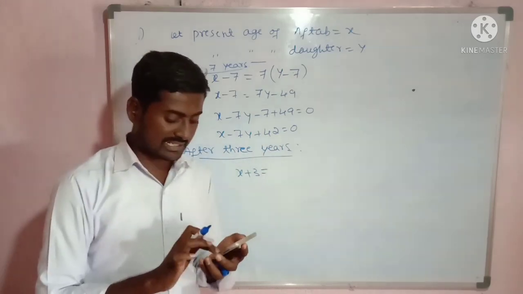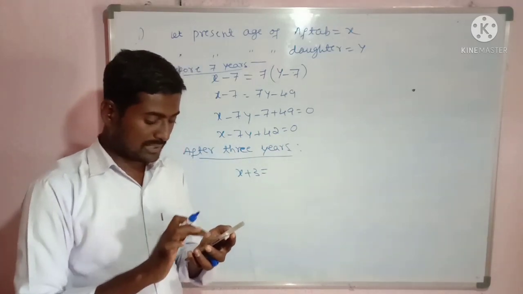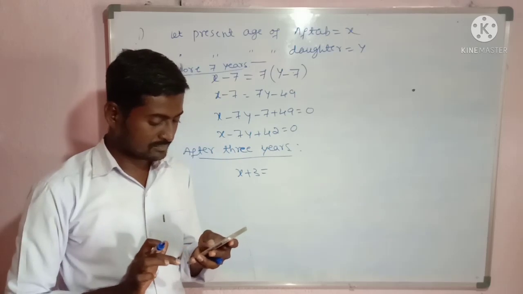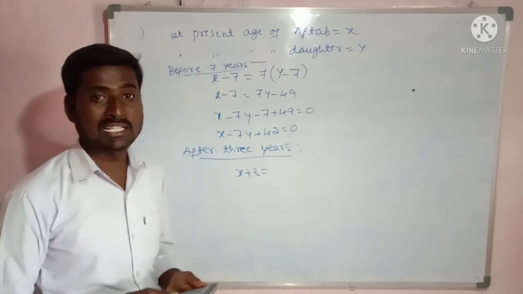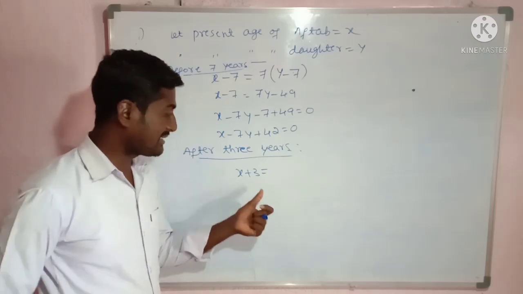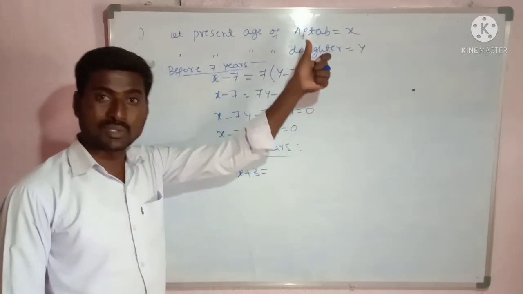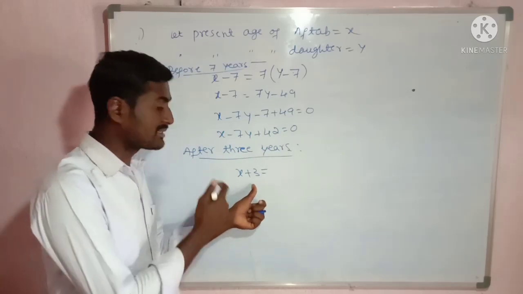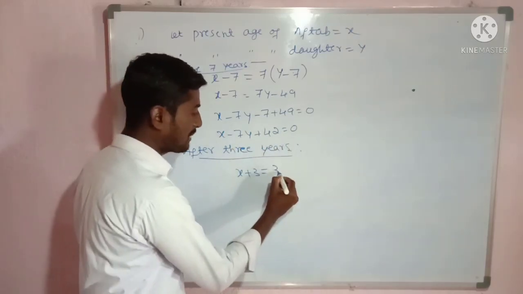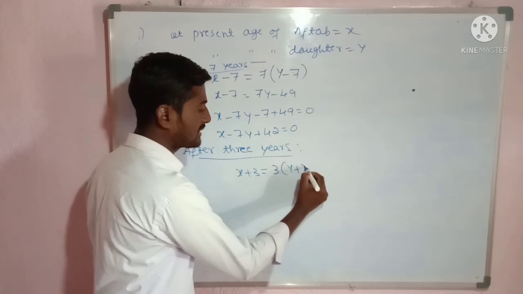Now see what they said. After 3 years, I shall be 3 times as old as you. The statement is said by Aftab to his daughter. After 3 years, I shall be thrice, that means 3 times as old as you, that is y plus 3.